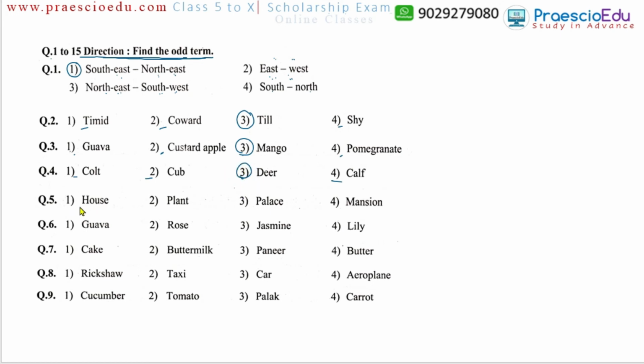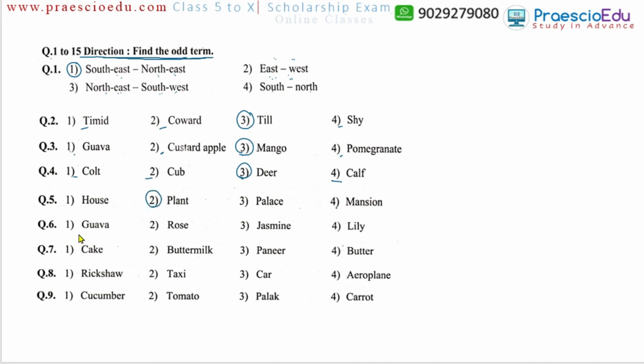Question number five: house, plant, palace, and mansion. Mansion is also some type of palace or imperial type of building, or we can say a big hall type of building. House, palace, and all are buildings, or we can say they have similarities, structure wise. But plant is very different. This is natural, while all the others are man-made. So the plant is the different one.